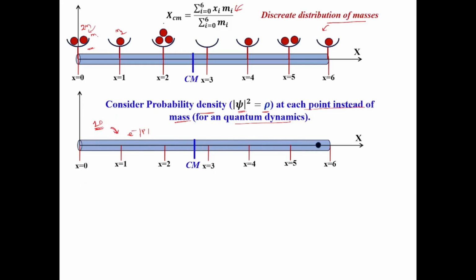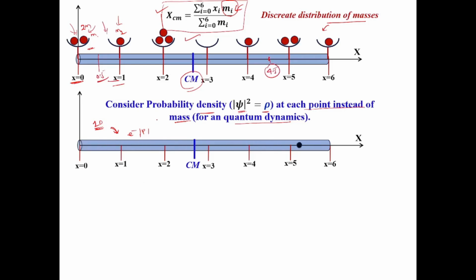Okay, so I just considered the previous example, where the center of mass of this system we found by considering this formula. And now, instead of mass, I am going to consider probability density, because here the particle is moving along the x-axis, and at each and every point it is continuous, not discrete. So here you can see at x equal to 0 masses are there, at x equal to 1 masses are there, but in between x equal to 0 and 1 the masses are not there. The mass at x equal to 0.5 for this system is 0, like that at 4.5 it is 0.